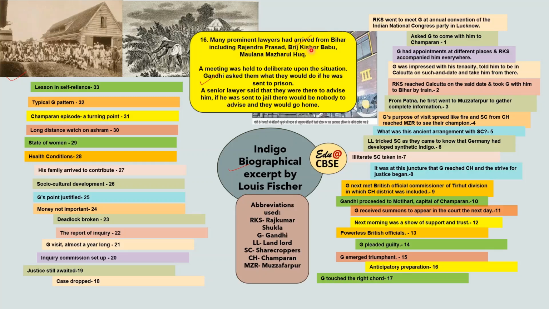Many prominent lawyers arrived from Bihar, including Rajendra Prasad, Brij Kishore Babu, and Maulana Mazrul Haq, and a meeting was held to deliberate upon the situation. Gandhi asked them what they would do if he was sent to prison. A senior lawyer said that they were there to advise him. If he was sent to jail, there would be no one to advise, and so they would go home. Gandhi was a little upset at this reply.